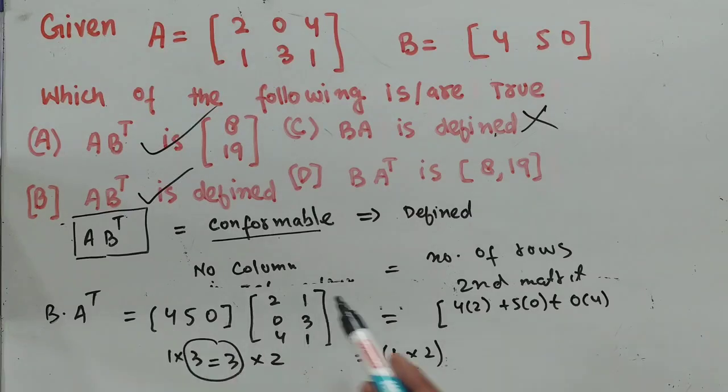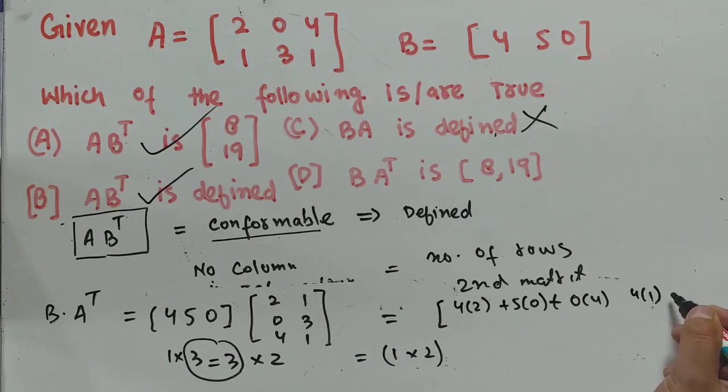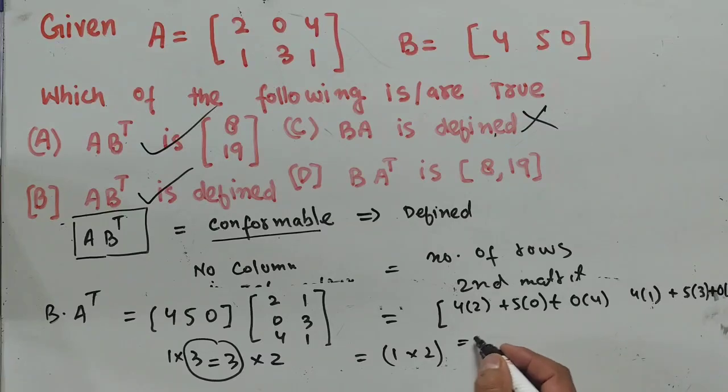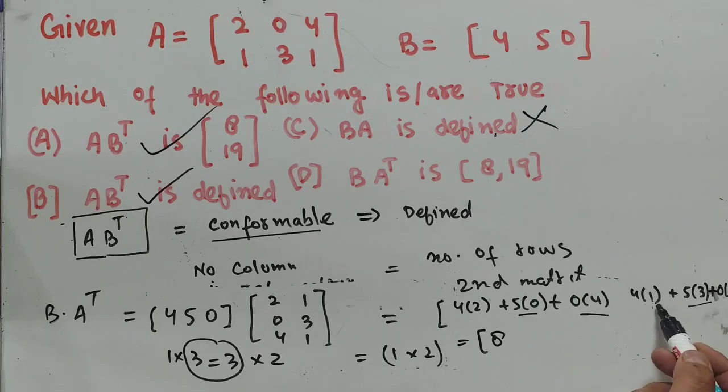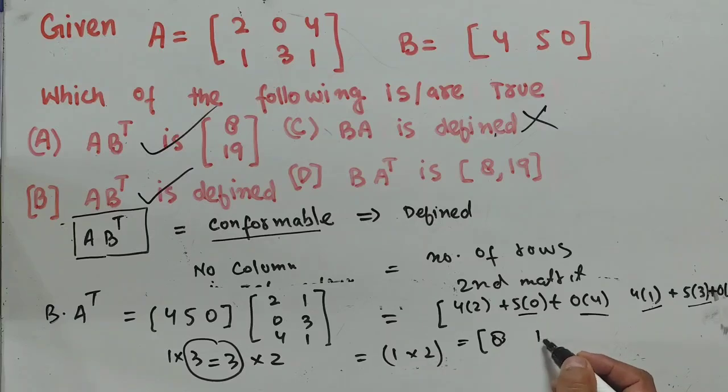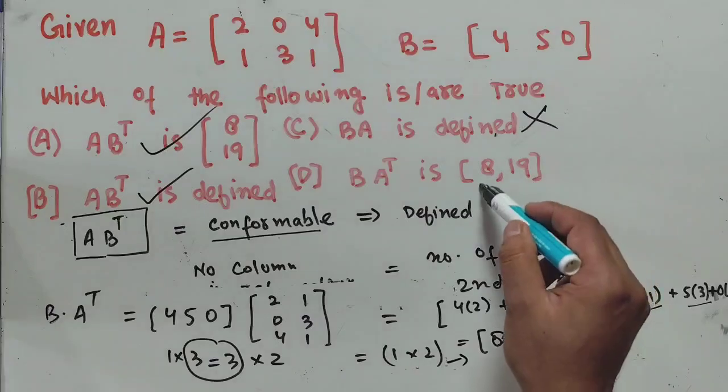Now we have 4 into 1 plus 5 into 3 plus 0 into 1. So 4 2s are 8, plus 0, plus 0. Here we get 5 3s are 15 plus 4 is 19. Here you can see the order is 1 by 2, 1 row and 2 columns. So this option is also correct.